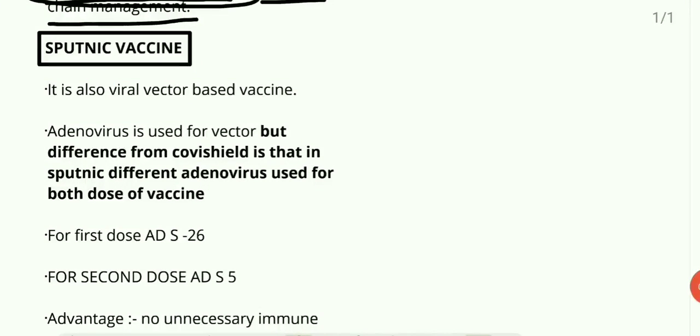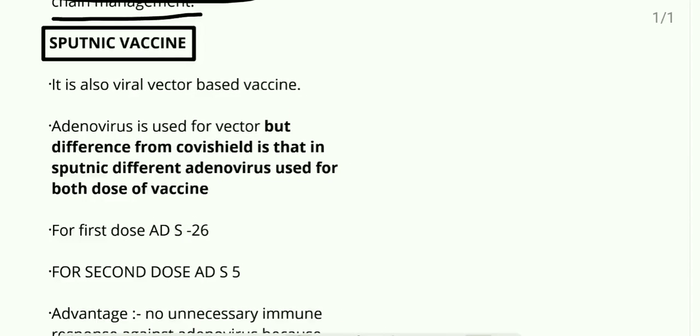Next vaccine is the Sputnik vaccine. The Sputnik vaccine comes under the group of viral vector based vaccines. Under the heading of vector based vaccines, three vaccines are included: one is the Covishield vaccine, the second is the Sputnik, and the third is the Janssen vaccine, the Johnson and Johnson vaccine.